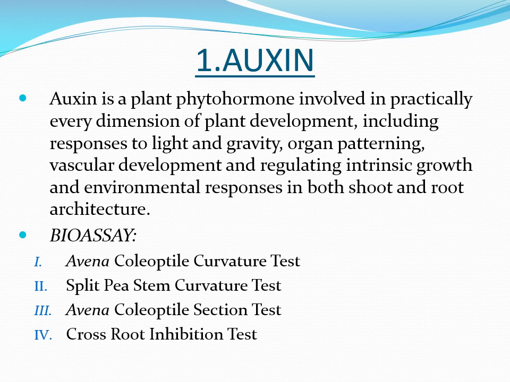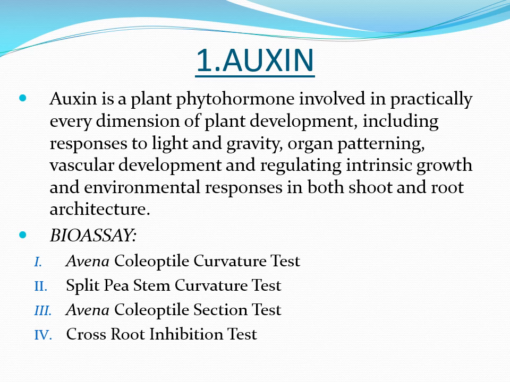We know that auxin is involved in every aspect of plant growth and development, like the various responses to environmental factors, the response to light, that is the shoot grows towards light or the root grows away from the light, or the response towards gravity, how the cells elongate in the zone of elongation in the apical meristem, and the vascular development part.